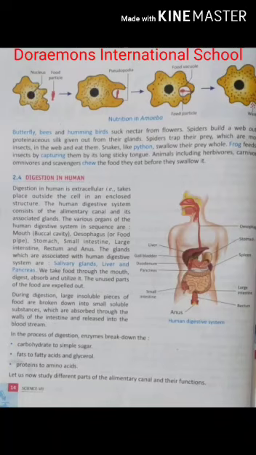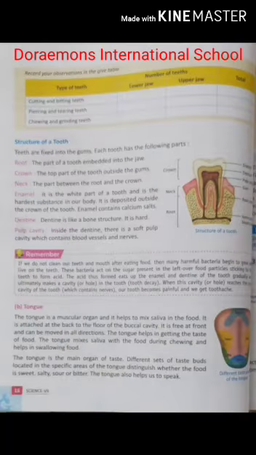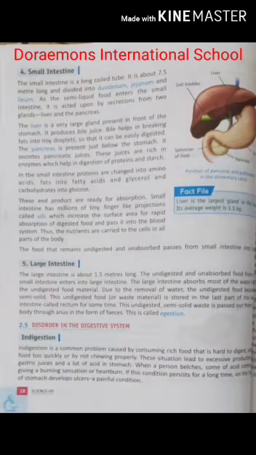Now the various organs in the human digestive system in sequence are mouth, esophagus, small intestine, large intestine, rectum and anus. The glands which are associated are salivary glands, liver, pancreas. And the next topic, disorders in the digestive system. So the problems that occur due to this are as follows. First, indigestion. Second, diarrhea. Third, constipation.